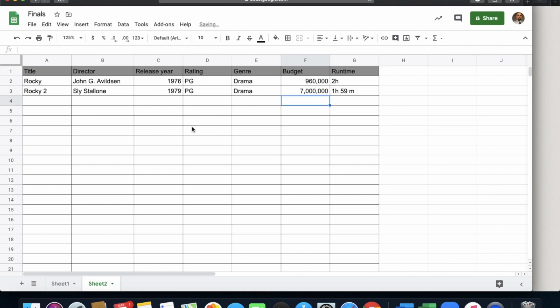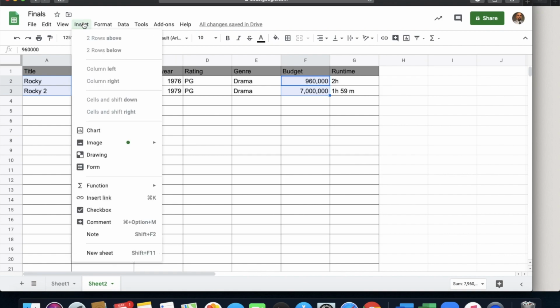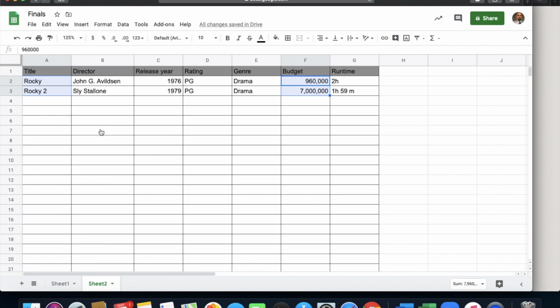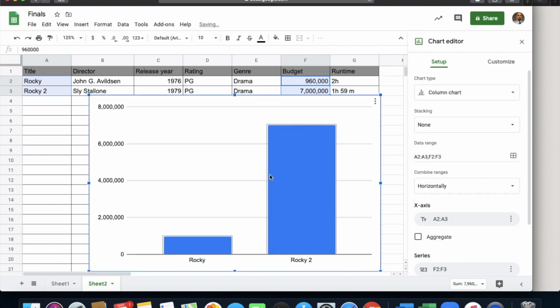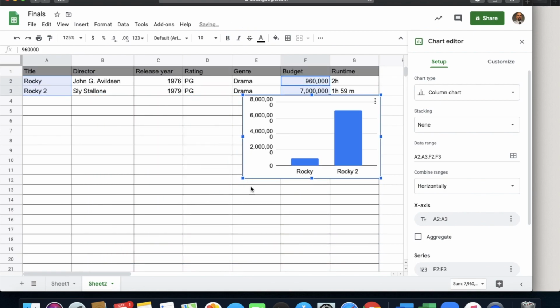Here's what I want to show you. I want to do the chart. I'm going to just highlight Rocky and Rocky 2. I'm going to hold Command, and I'm going to highlight the budget amounts. Now I'm going to go into Insert, go down to Chart, and there it is. This is what I want you to have along with this.